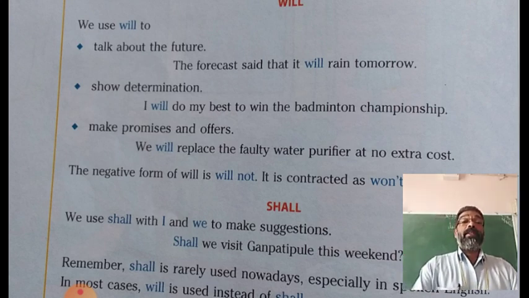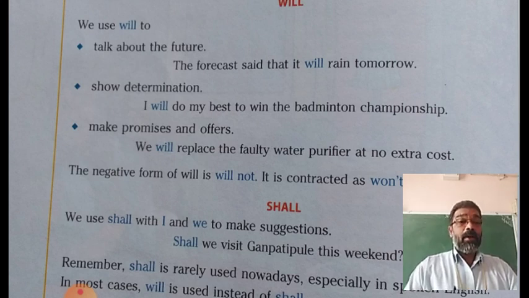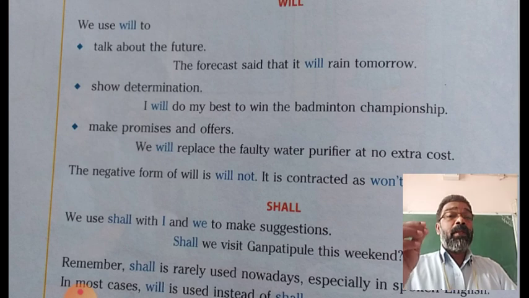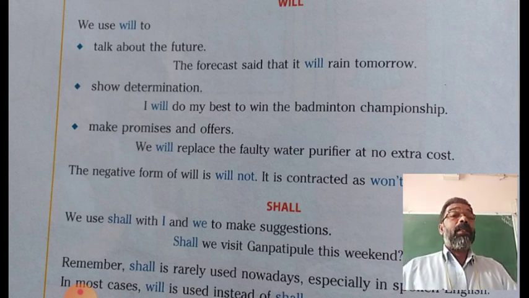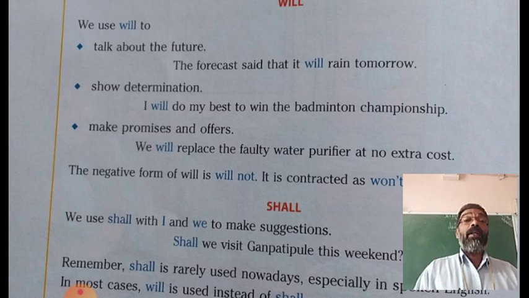Then another function is to show determination. We are so determined to do something in the future that to express the determination we use will. I will do my best to win the badminton championship.